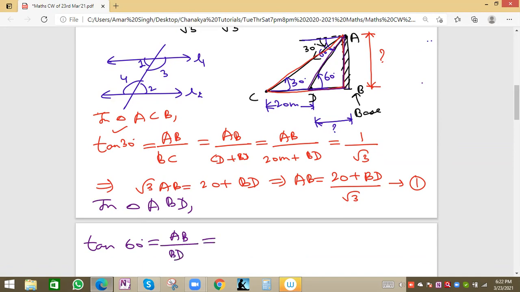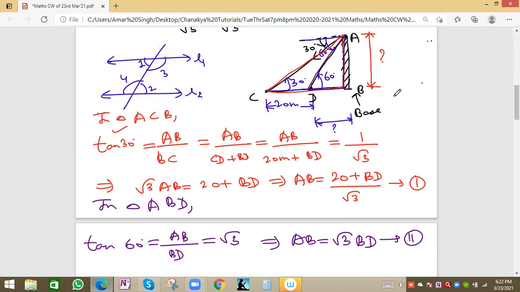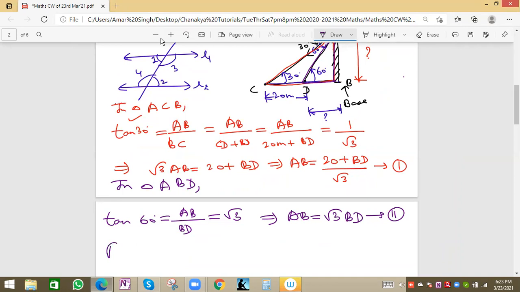And AB will be AB and BD also BD, because values are not given. So directly we can put the value of tan 60 degree, that is root 3. So AB will be equal to root 3 BD. Now we get the relation of AB in terms of BD for both equations, and we can equate both the equations because the left hand side AB is the same. So from equation 1 and equation 2